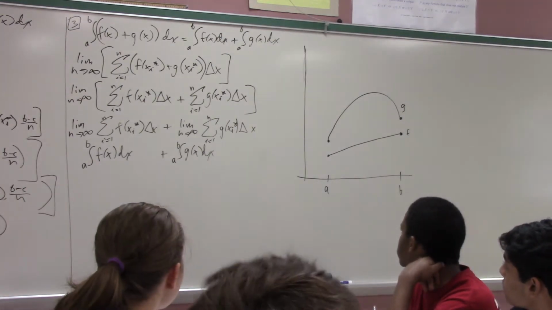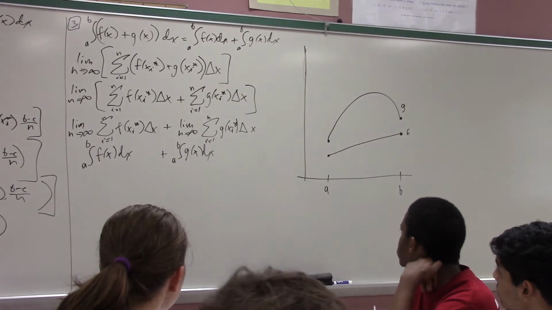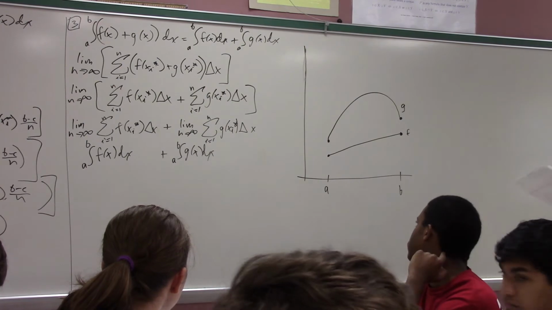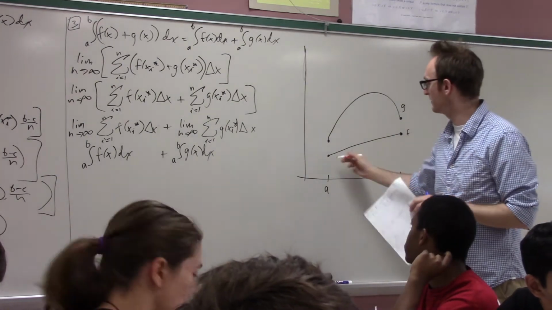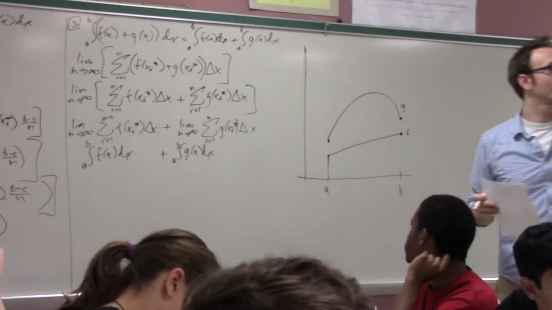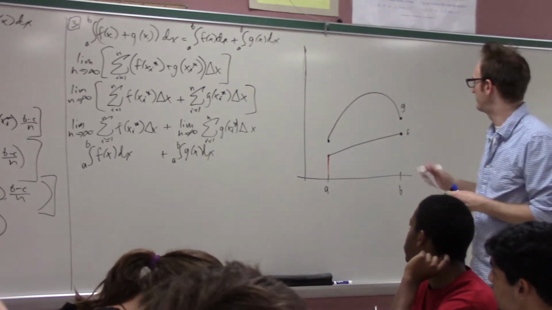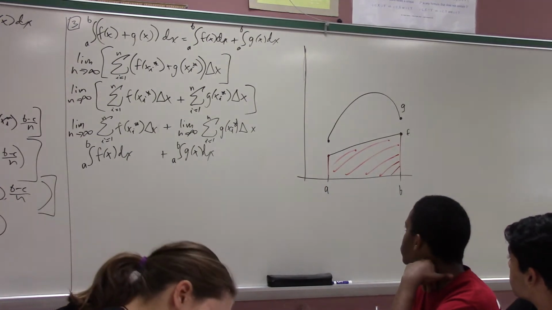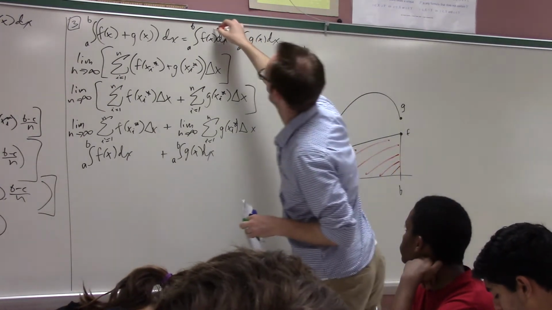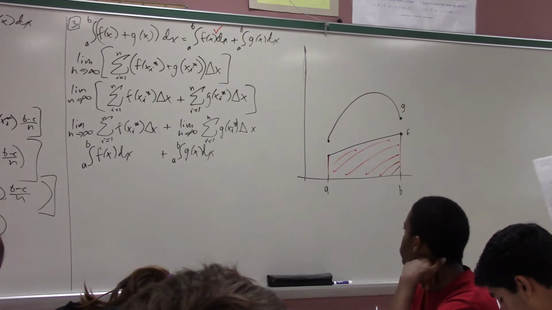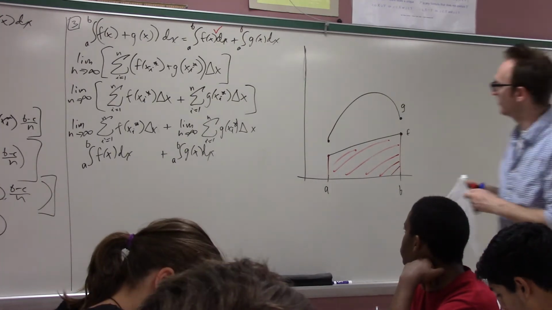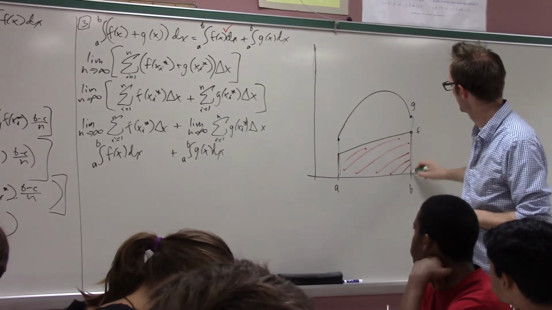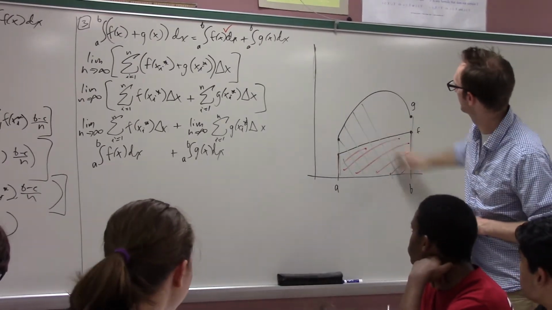All right, so let's try to make a picture. Can I get that green? So first we can take the integral from a to b of f. That's this red. That's what this integral represents, right? And then we take the integral from a to b of g. Well, that's now going to represent all of this stuff under the green, right? You guys with me? Yeah.